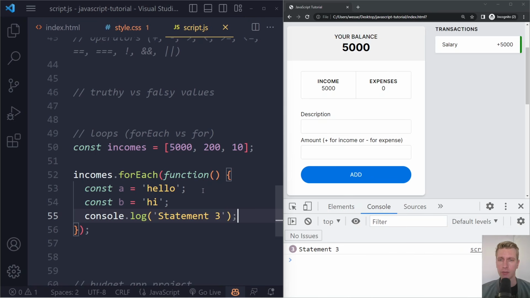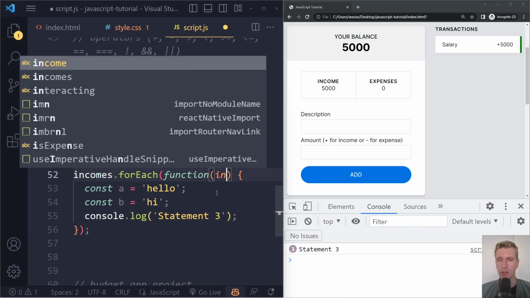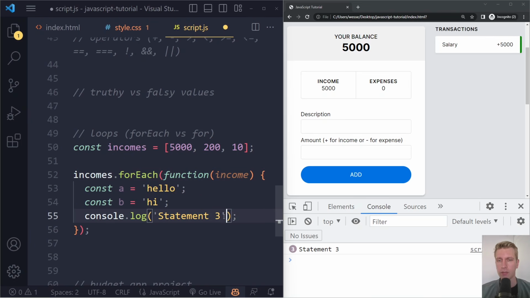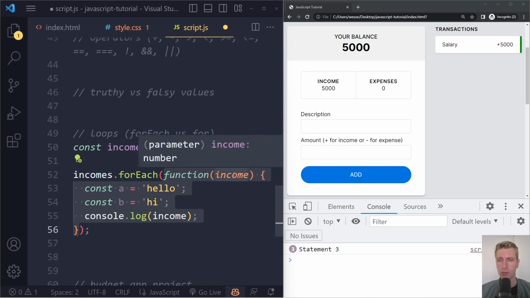Now when we run the function, the browser will actually give us the element that we run it for. And it will give us that as an input. We can call that whatever we want. So we can call that income, singular, and then we can just log that here as well, right? It takes the array, and for each one it's going to run this function. So we start with the first one, which is 5,000. The browser will assign this number 5,000 to whatever we write here. We could write blah blah here. We call it income. It will assign 5,000 to whatever we put here, and then we can use that word here.